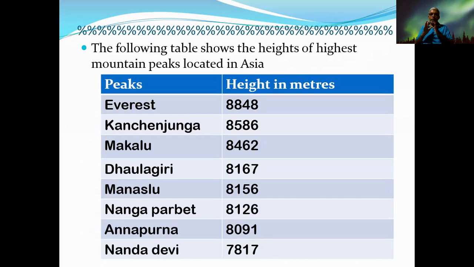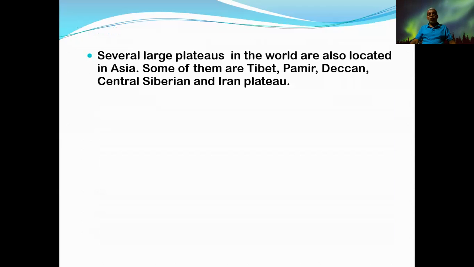You find that they are major mountain peaks, not ranges. Major mountain peaks located in the Asian region, especially all of them are located in the Himalaya region. Therefore, that is one of the unique features of the Asia region as well as the Himalaya mountain range. Several large plateaus in the world are also located in Asia. Apart from that, some other plateaus are also located away from Himalaya in the Asian region. Tibet, Pamir, Deccan, Central Siberian, Iran plateau. They are the other plateaus located in the Asian region.